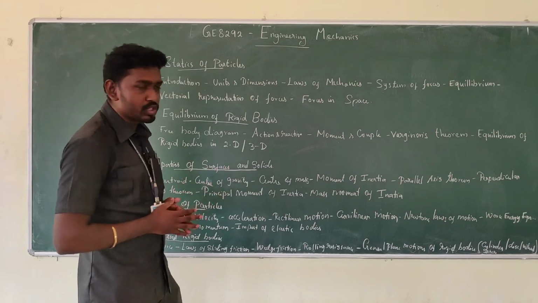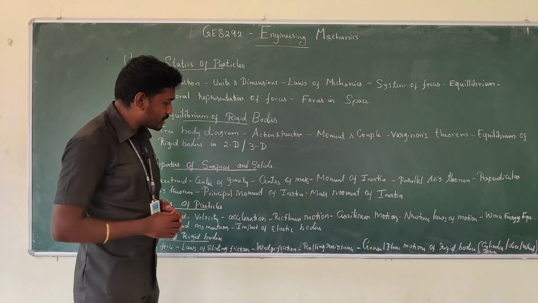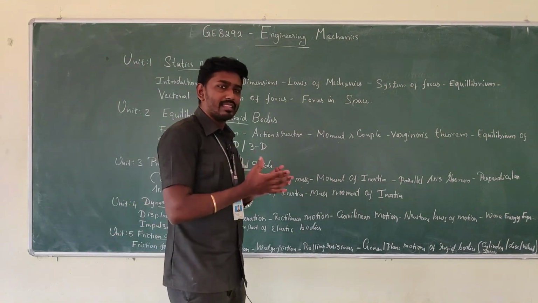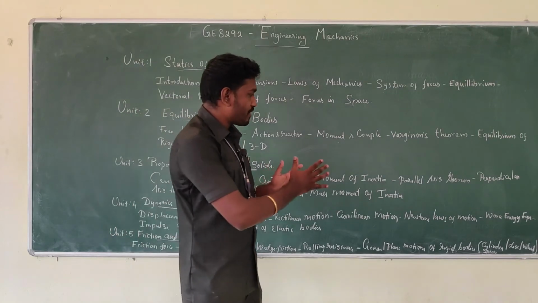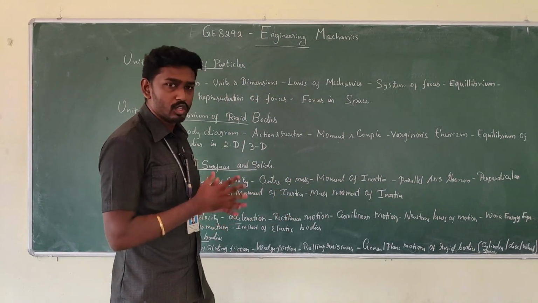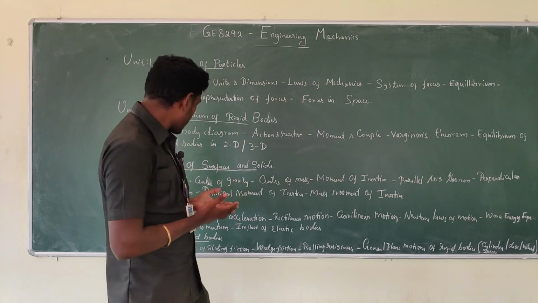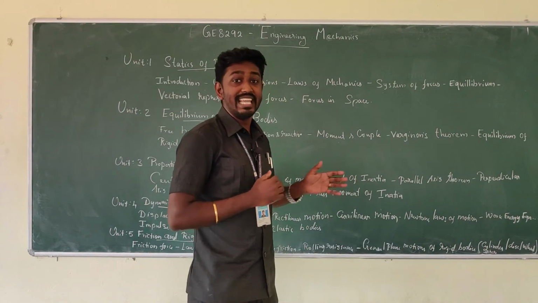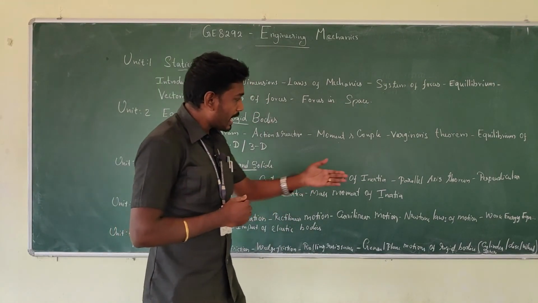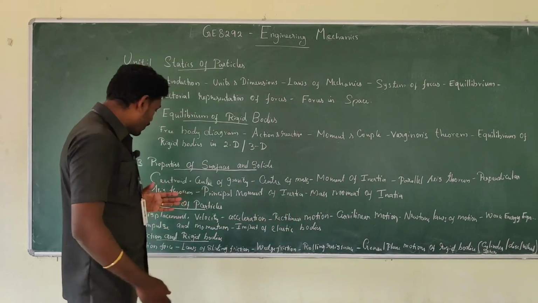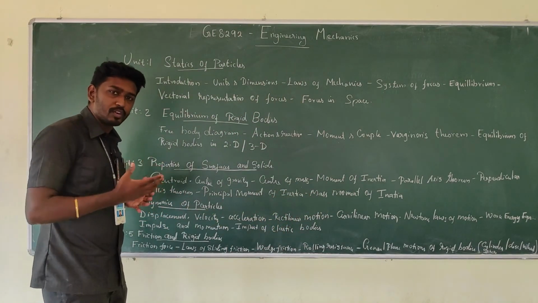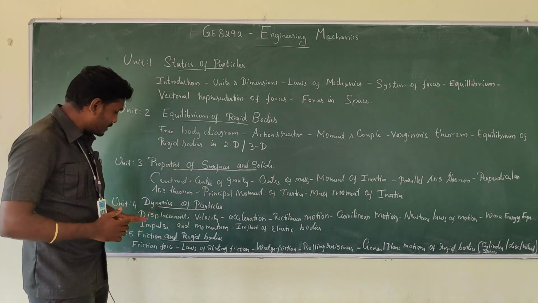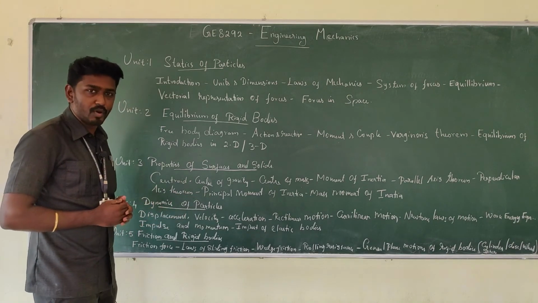So such things we'll have here: displacement, velocity, acceleration. And 2 kinds of motion we cover, rectilinear motion and curvilinear motion. These will be carried out with different methods in order to find the acceleration, velocity, and displacement. One is Newton's laws of motion, D'Alembert's principle, work-energy equations, and impulse. Impulse means a large amount of force acting in a sudden moment. Such forces we will analyze here, along with momentum and impact of elastic bodies.